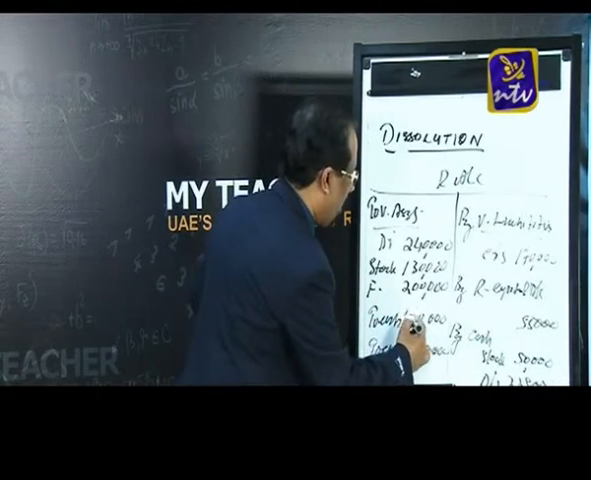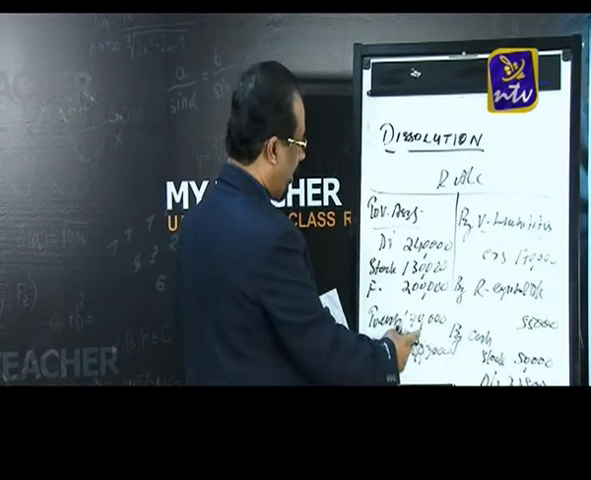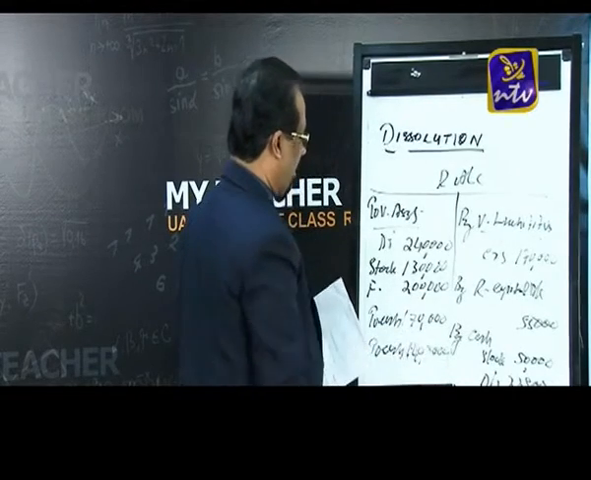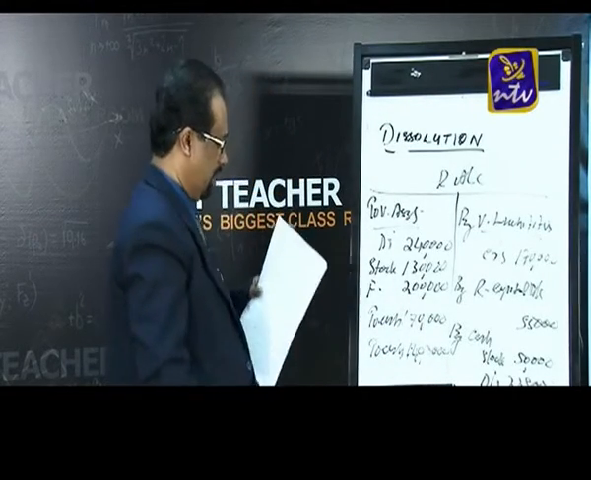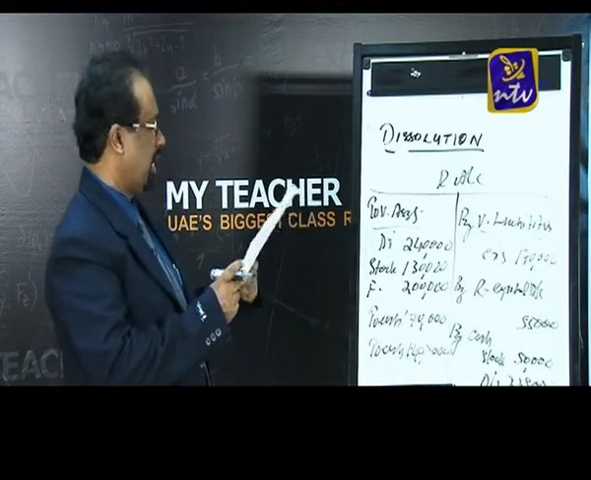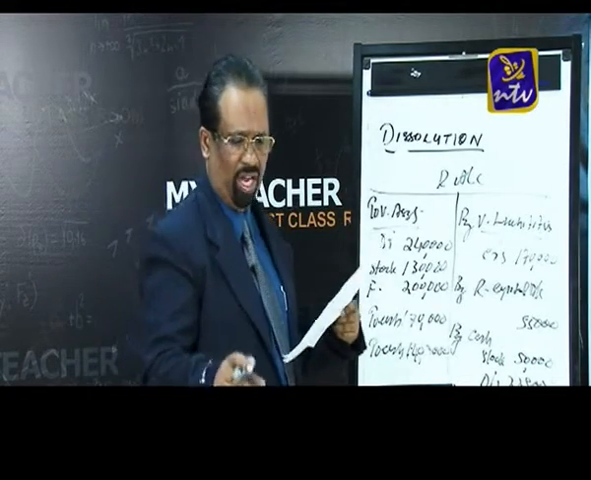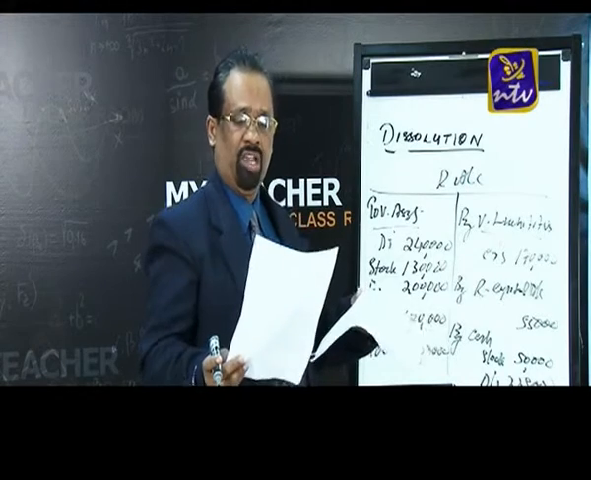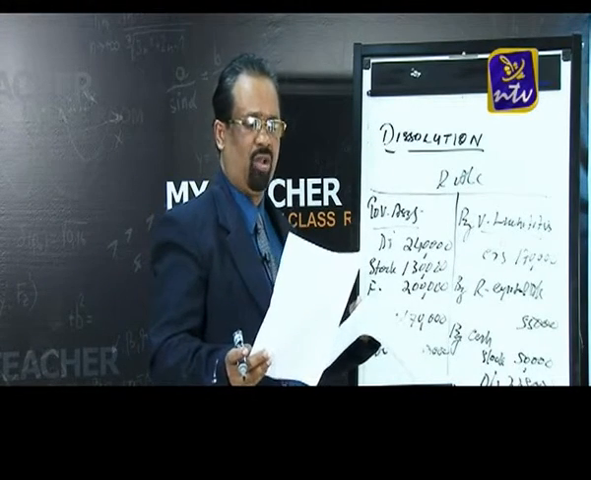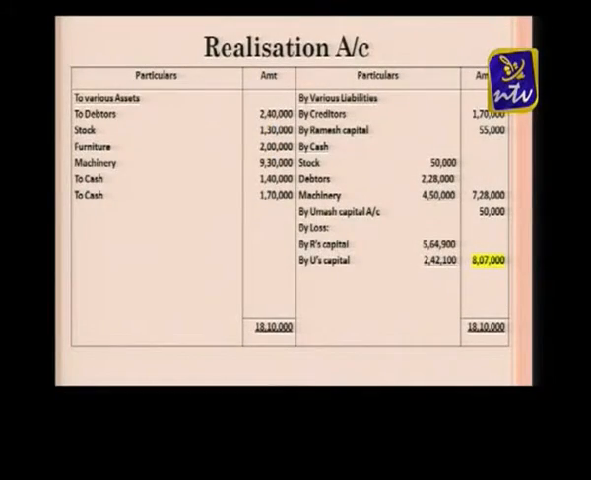The creditors are paid off. That amount is 1,70,000. It's not 1,40,000. That is 1,70,000. And unrecorded liabilities are paid off. That entry is 1,40,000. So now I think all entries are over. Once again we can revise these entries.